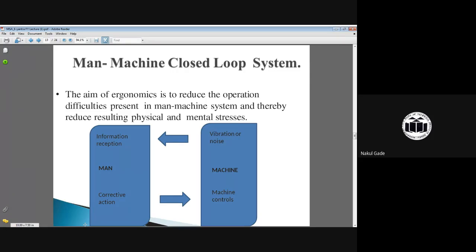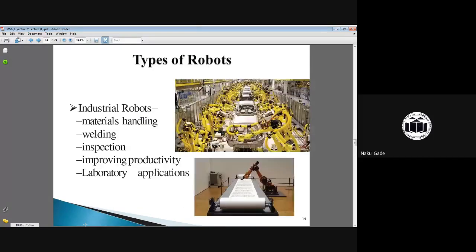So the closed loop system decides how to analyze your program and how to decide the task. Different vibration and noise sensing devices and machine control units are associated with the information provided by man, or the information provided by the programmer.